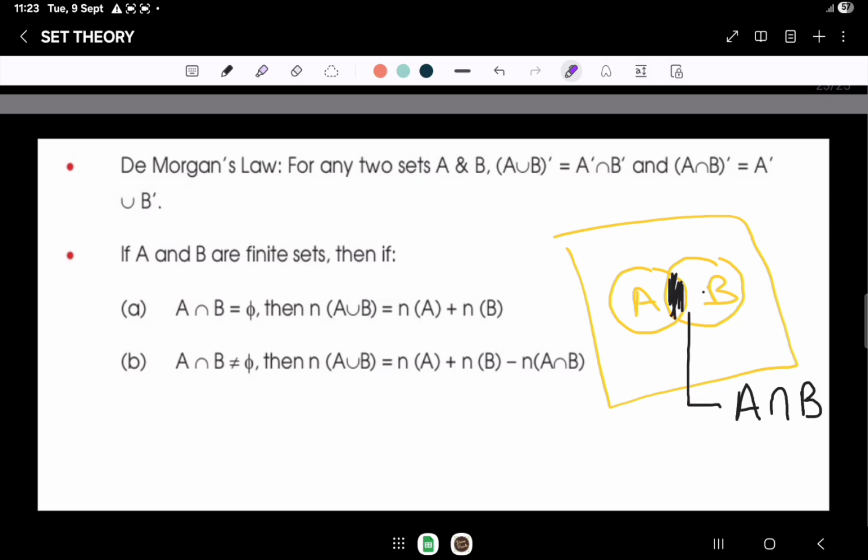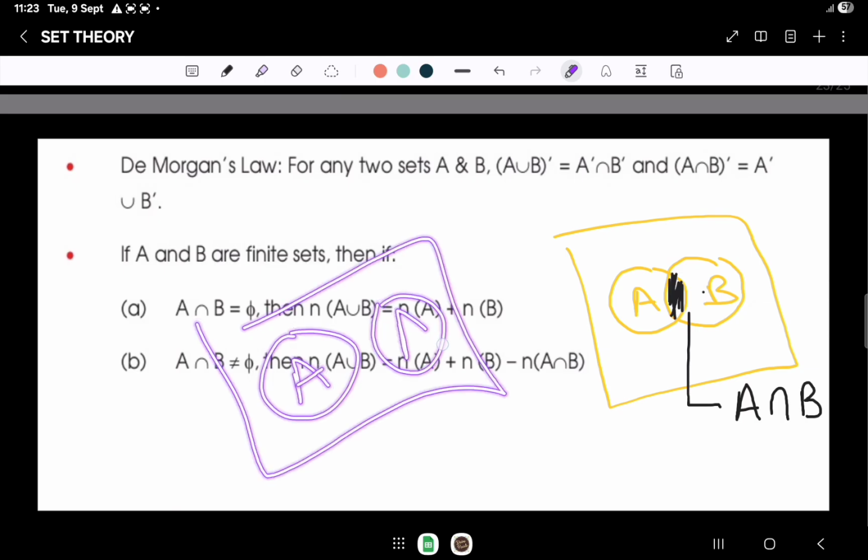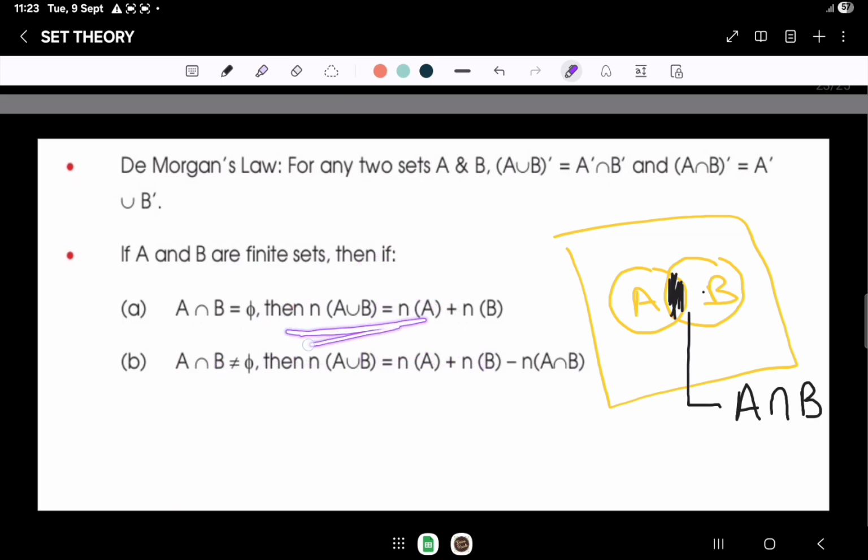That is what De Morgan's law wants to tell us by using this Venn diagram. If A intersection B is empty, it means that there is no intersection. A and B are two separate sets. Then n(A union B) will be equal to n(A) plus n(B).